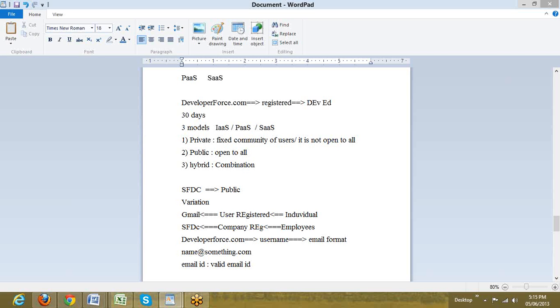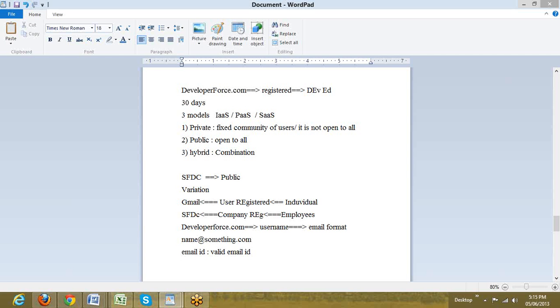So we use our same Gmail email ID and we use different usernames in email ID format, and that continues. Once this is done, Salesforce will post an email to our email ID where it will prompt for a password confirmation. So we type the password, we retype the password, and we give a hint question there, we give the answer for that, and once we submit it, we are actually now inside salesforce.com.